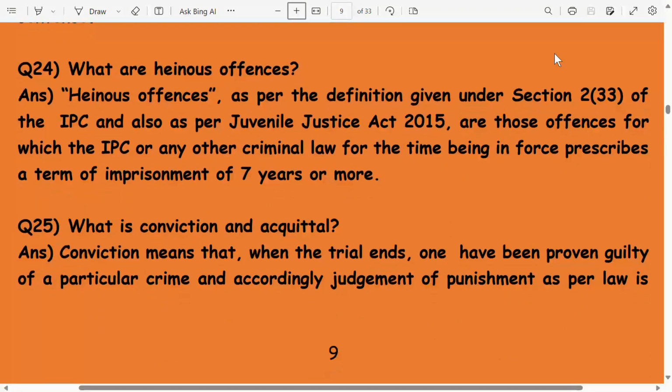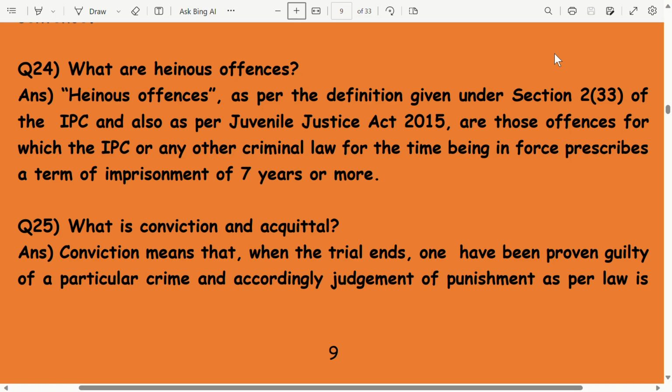What are heinous offences? Heinous offences, as per the definition given under Section 233 of the IPC and also as per the Juvenile Justice Act 2015, are those offences for which the IPC or any other criminal law for the time being in force prescribes terms of imprisonment of 7 years or more.